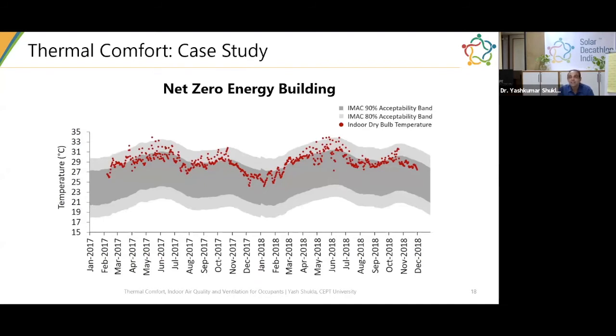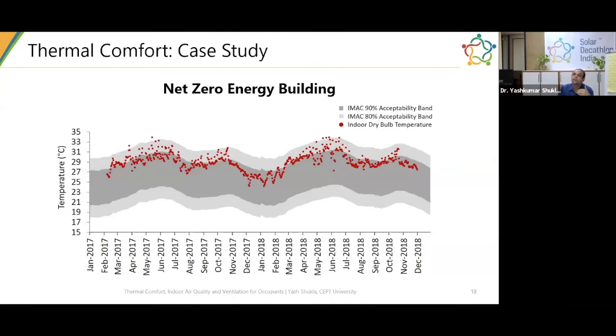This is very close to what the adaptive thermal comfort model for India, IMAC, says, and it's proven by the earlier slide that the people are feeling comfortable and the temperatures are also well controlled. This is what you would like to achieve in your building when you start designing for thermal comfort.